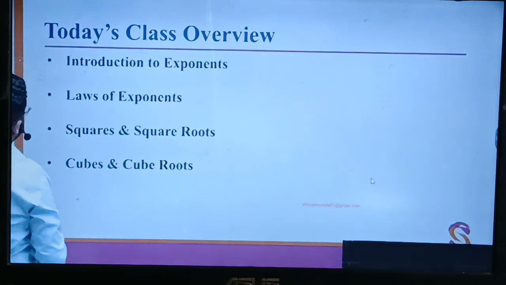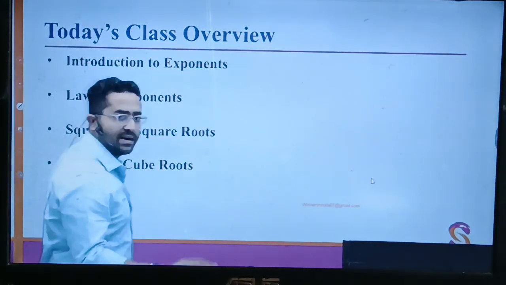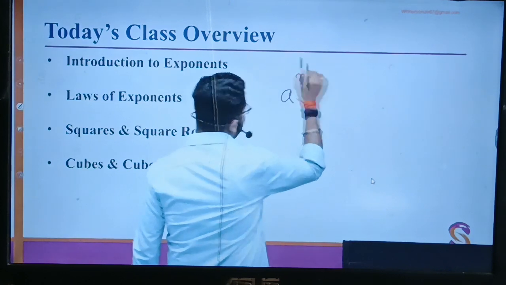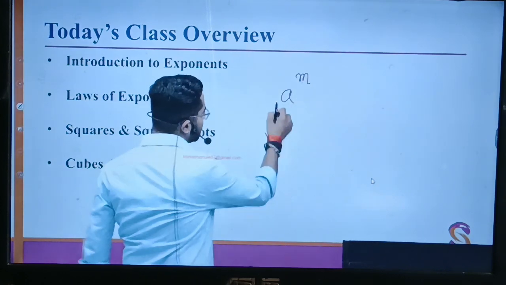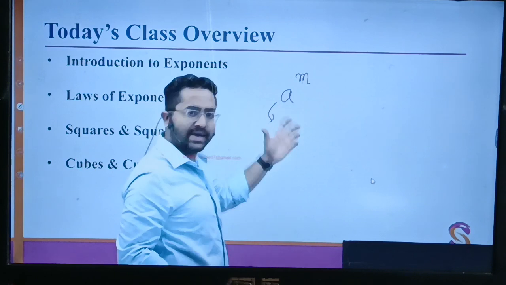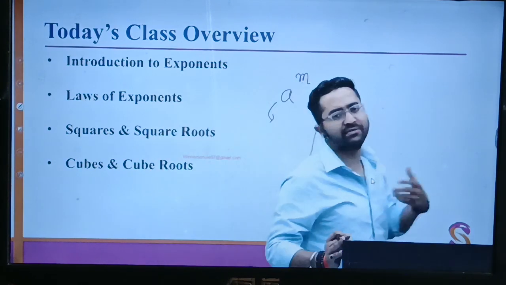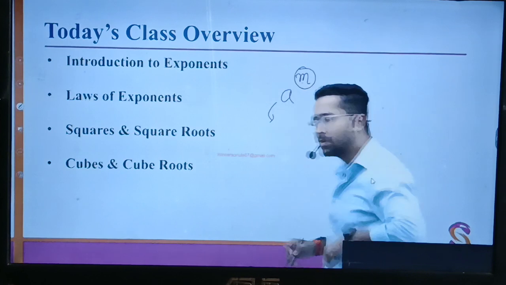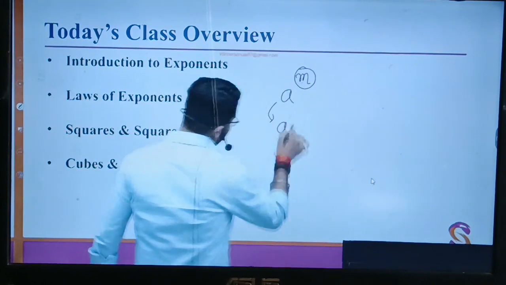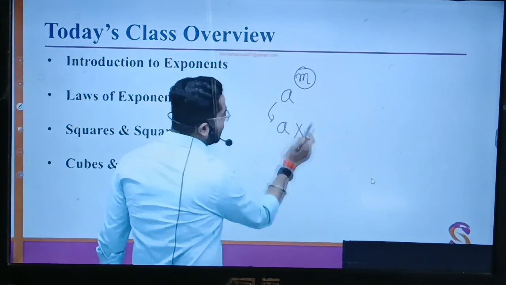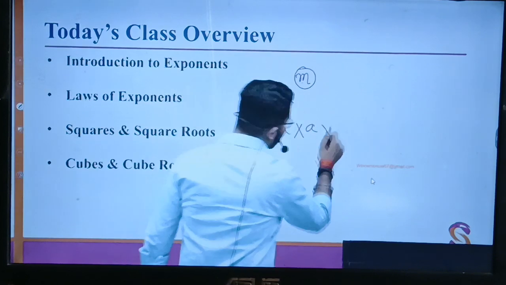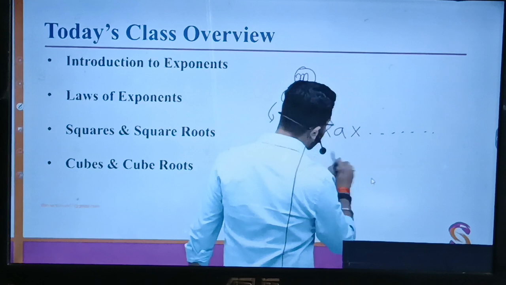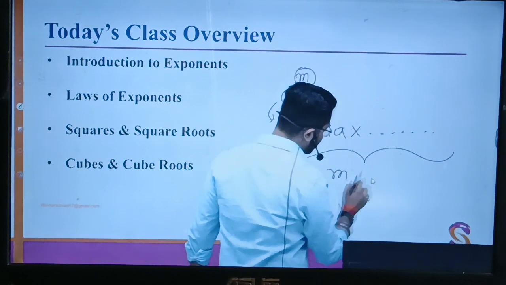So, if I take a general example, let's say it is said a to the power m. That means there is some number a. A can be anything: 1, 2, 3, 4, 5, 6, anything. M also can be anything. Then a is multiplied by a is multiplied by a, total m times.